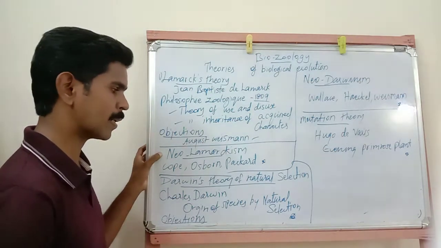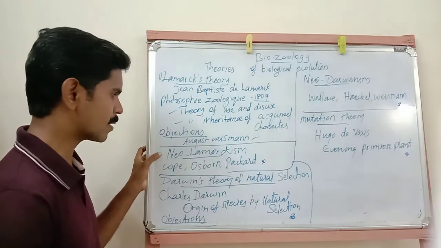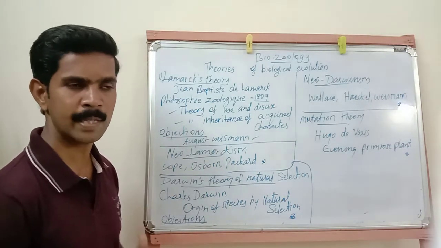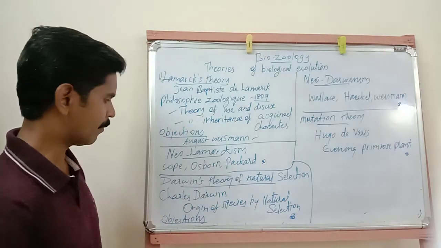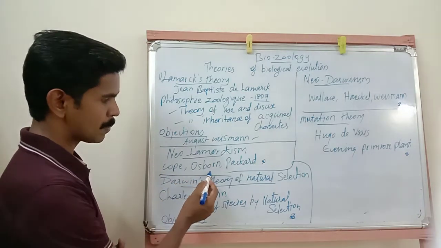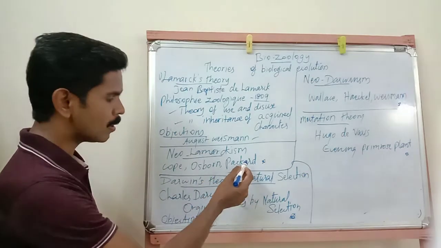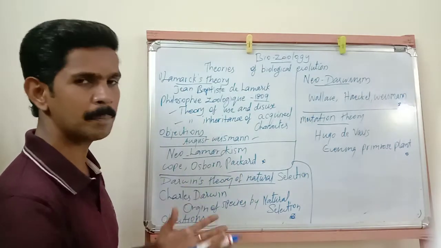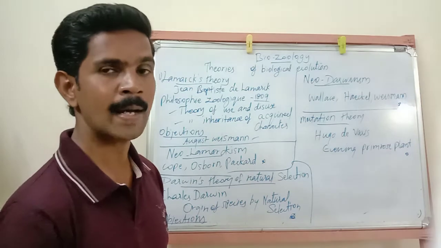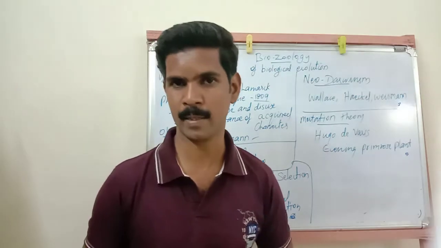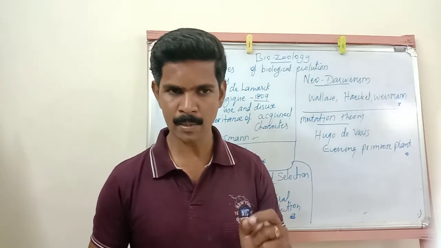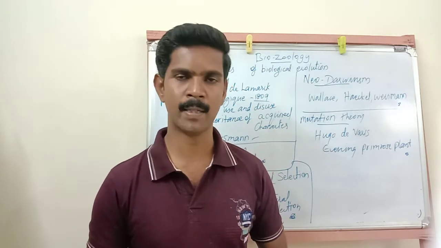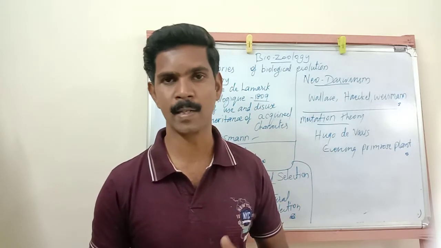So now we completed the first theory, Lamarck theory or Lamarckism theory, and the second one is Neo-Lamarckism. Neo-Lamarckism means some naturalists accepted this Lamarckism theory, for example Hope, Osborn, then Packer. Like these people, many observed and supported the Lamarckism theory. According to this Neo-Lamarckism theory, adaptation is a universal character.